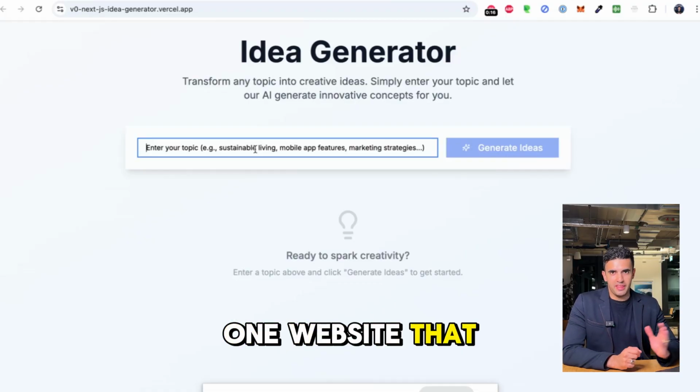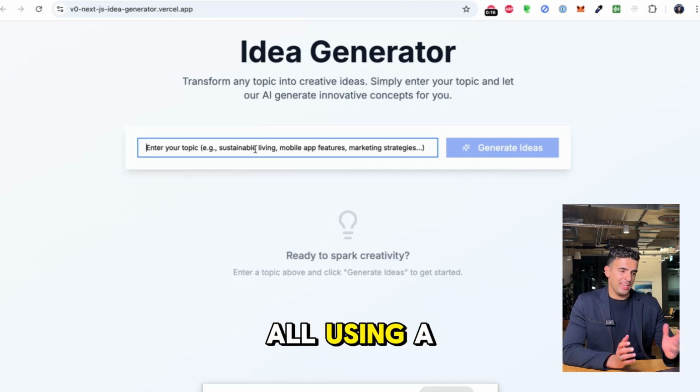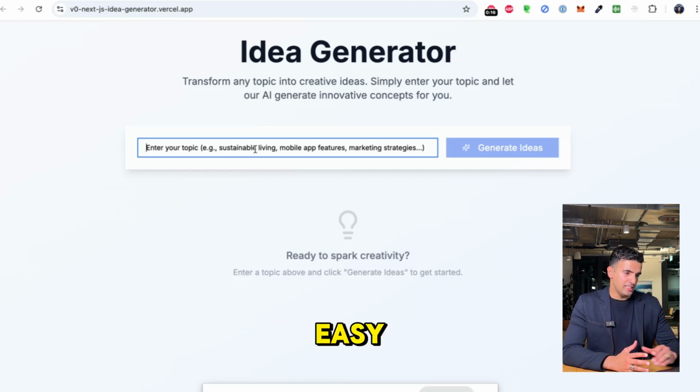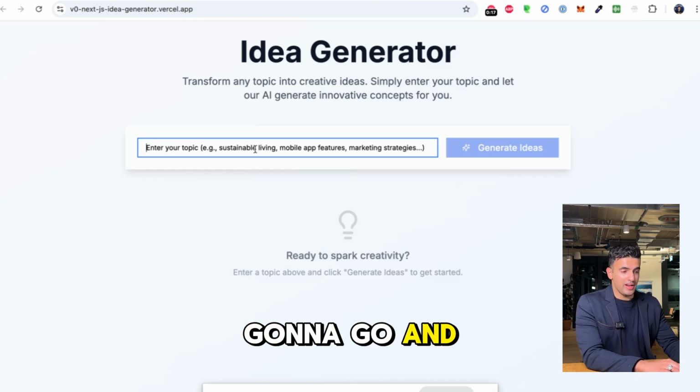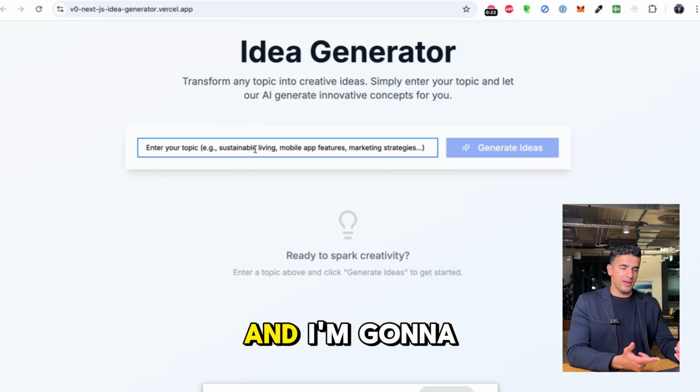So this is one website that we have created with Voho. This was also created really fast, all using AI properly. So that was super easy. And here I'm going to go and I'm going to write an idea. So this is where if I have an idea, I'm going to go and I'm going to put it there.